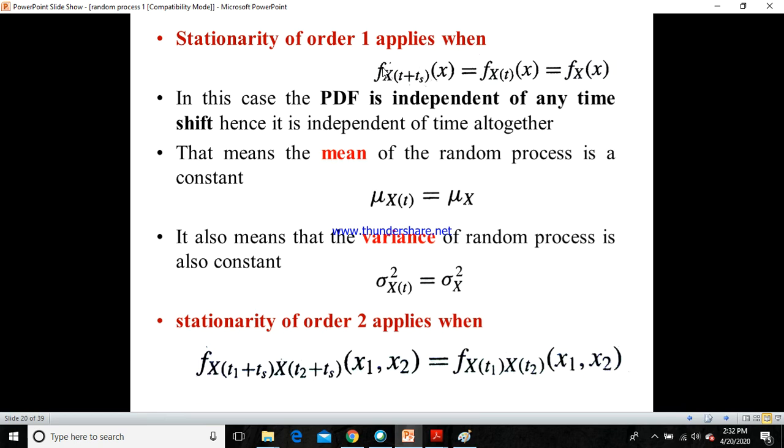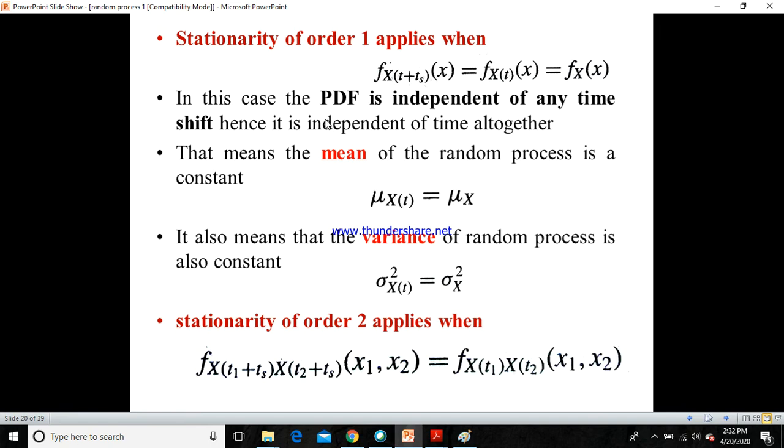So they both are equal. This is the general case PDF and this is the shifted PDF in terms of order 1, so n equals 1. Therefore they both are equal, and f of x of t of x is nothing but f of x of x only, since time t does not appear.